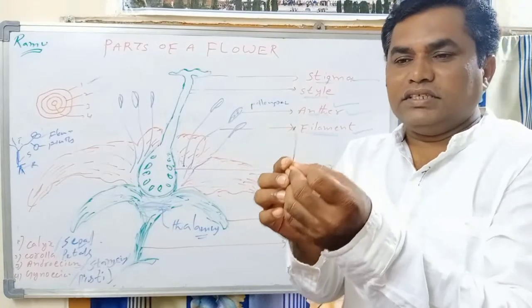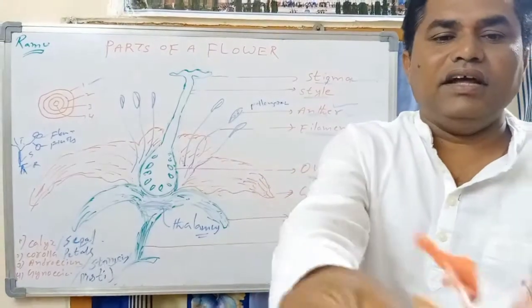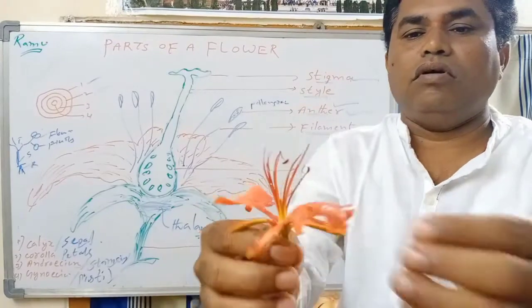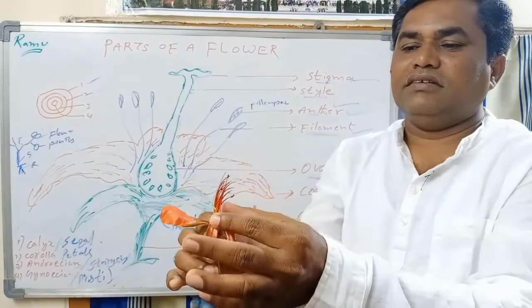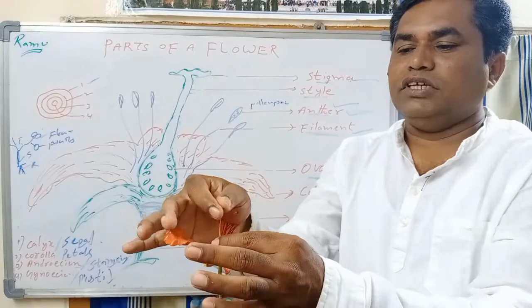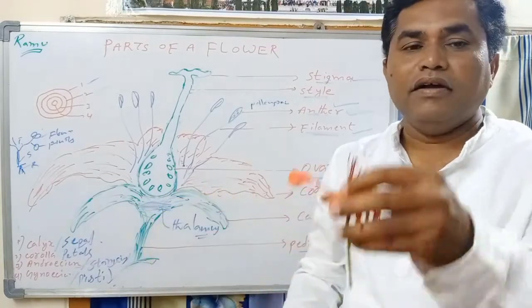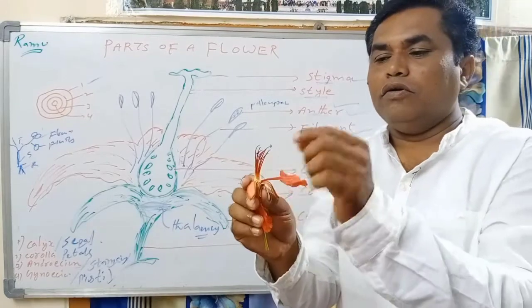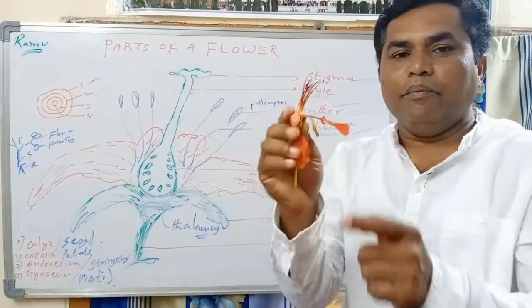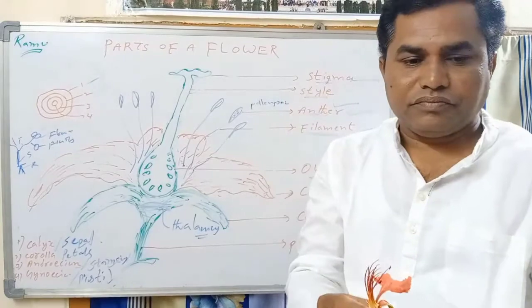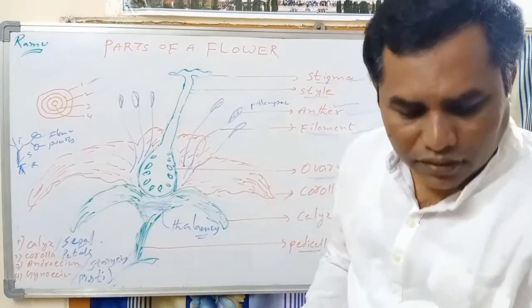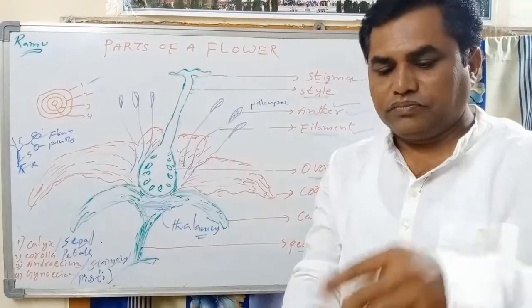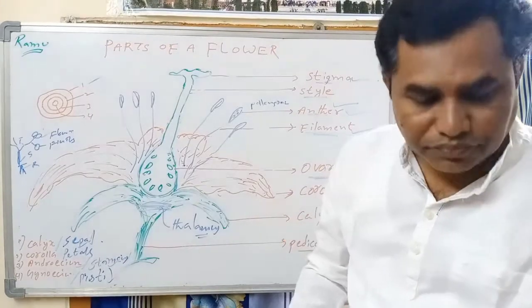So these stamens together are called androecium. All these stamens together are called what? Androecium. So androecium is the male reproductive part. These are the stamens, male reproductive parts. Let us go to the gynoecium.